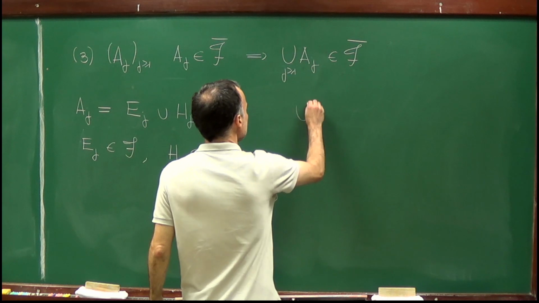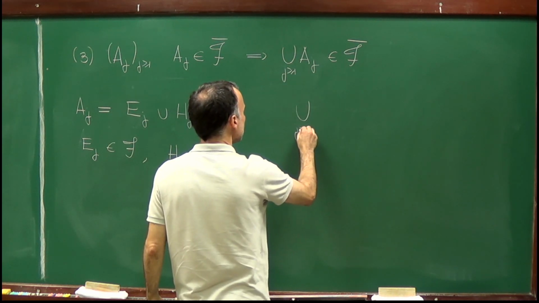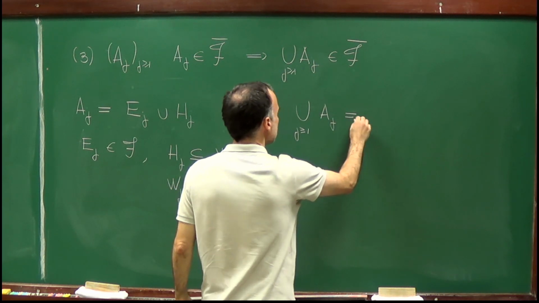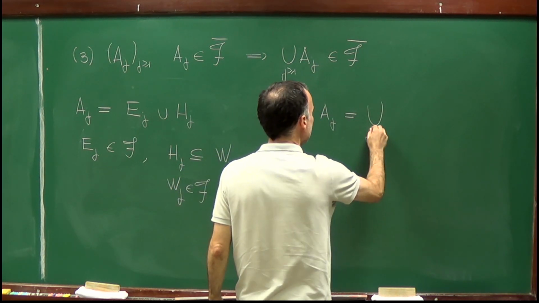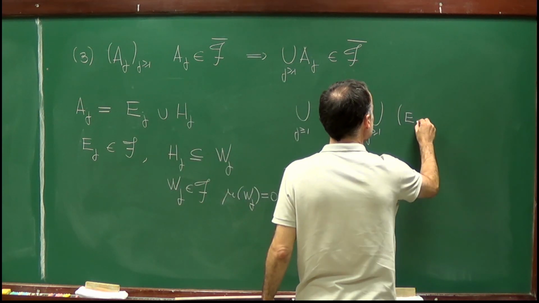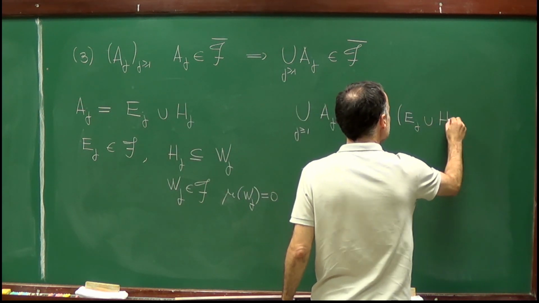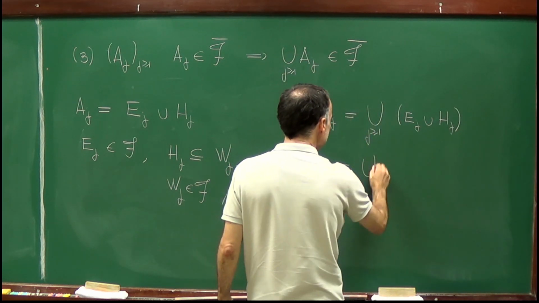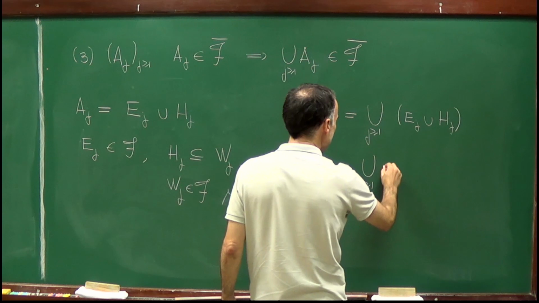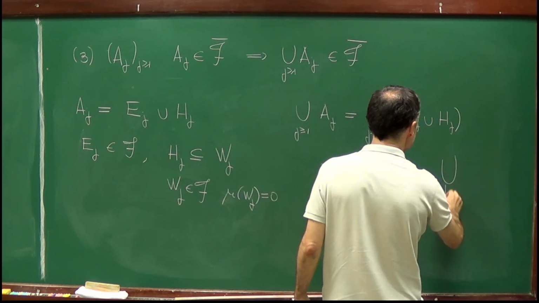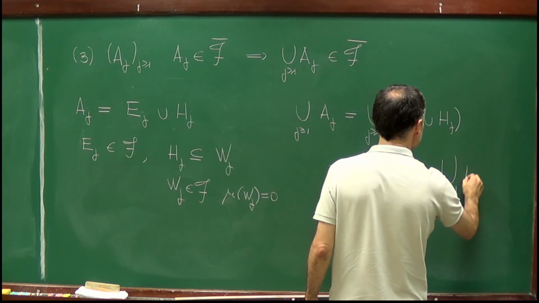So by definition, the union of Aj is equal to the union of Ej union Hj, and this is the union of Ej union the union of Hj.